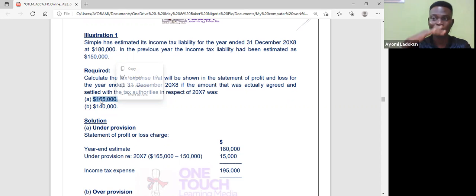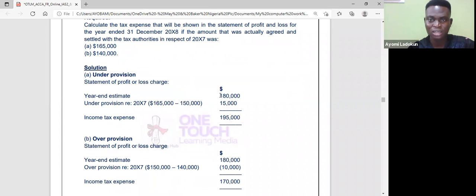So obviously, we have under-provided. So I remove 150 from 165, then I have 15. I add it to the 180 estimate in my account, then I have 195. So this 180, plus my under-provision of 15, increases the tax, because I have under-provided.